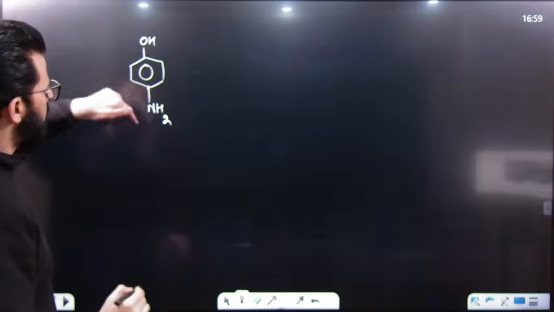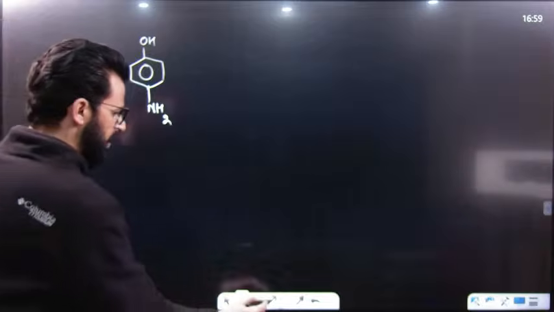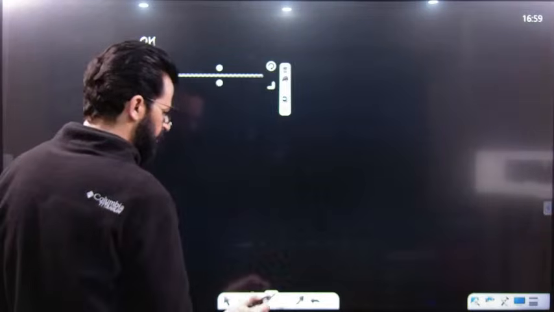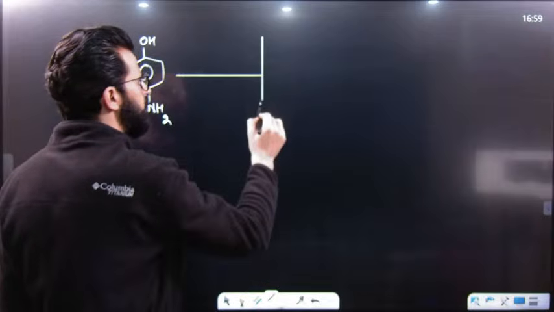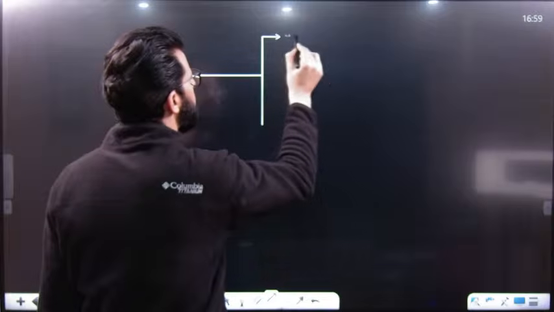Suppose this is aniline, its para position is blocked. This is the phenol part, its para position is blocked. Then what will happen if it is treated with benzene diazonium salt?